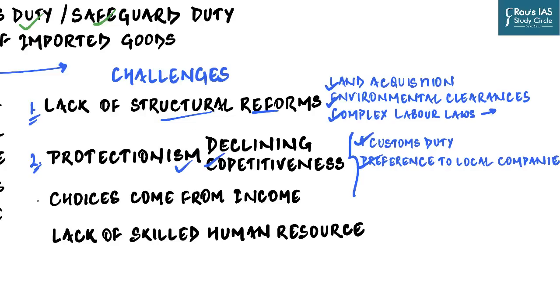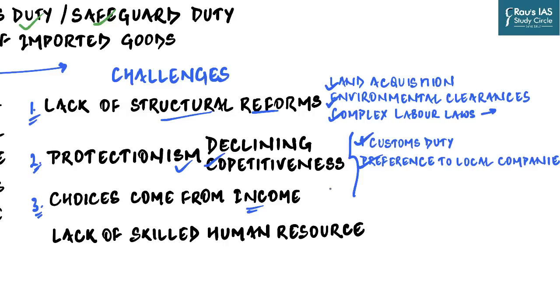Then a very important point which is often forgotten is that the choices which people make come from income and they do not come from emotions. If I only have 10 rupees and if I have to buy chocolate, I will buy whatever chocolate is available in 10 rupees irrespective of whether it has come from China, US or India.